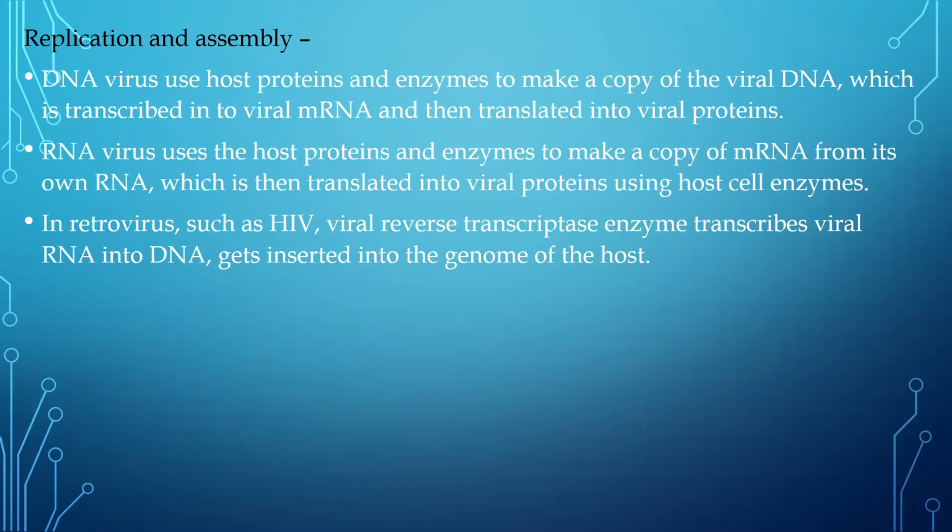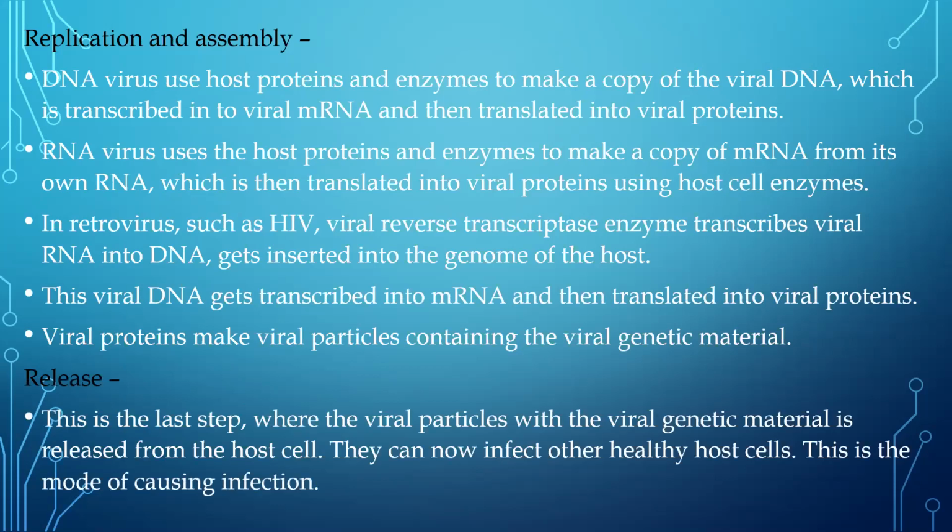So once the DNA has been produced, it will enter inside the nucleus. It gets integrated into the genome of the host, which is usually DNA. Along with the genome of the host, it is going to be transcribed into mRNA, so in this case they will produce viral mRNA. Then this viral mRNA is going to be translated into proteins. Proteins will give you viral particles. Viral particles are going to cause lysis of the cell, go out and start spreading infection. So we have three different mechanisms of replication and assembly.